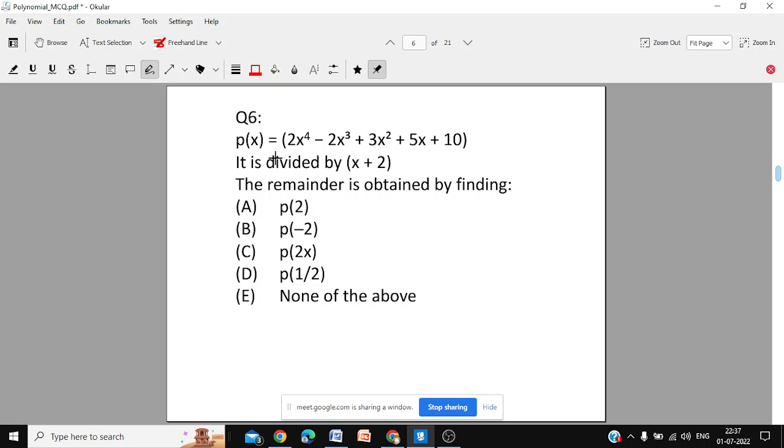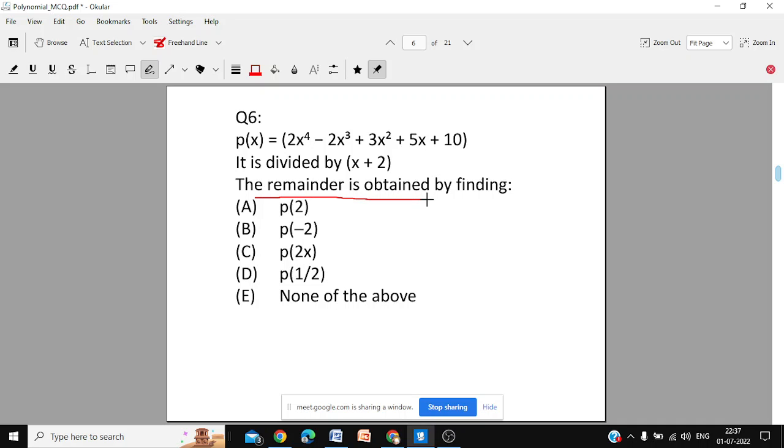P(x), that is how we denote a polynomial in x, is given. It is divided by x plus 2. If you want to get the remainder, what would be the remainder? What will you find? P of 2, P of minus 2, P of 2x, or P of 1 by 2, or none? How to find the remainder?